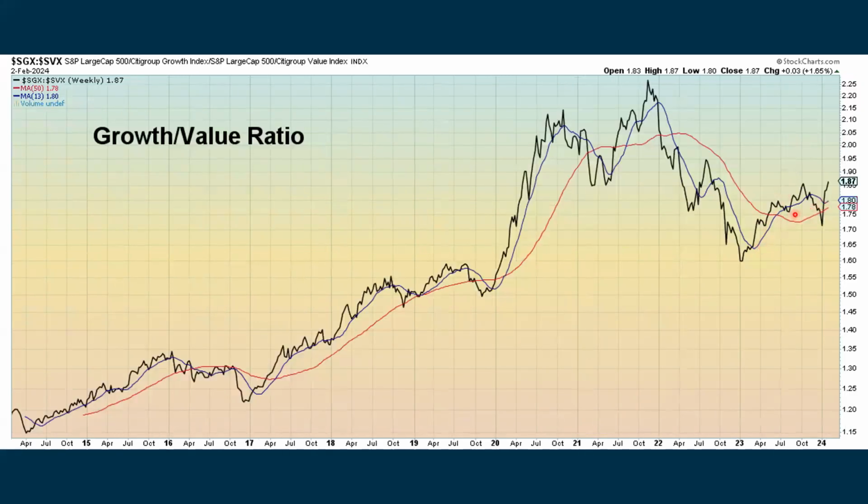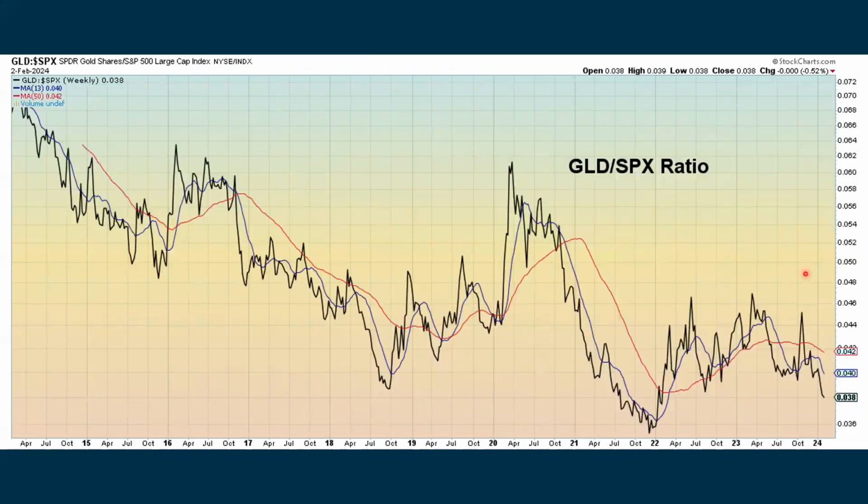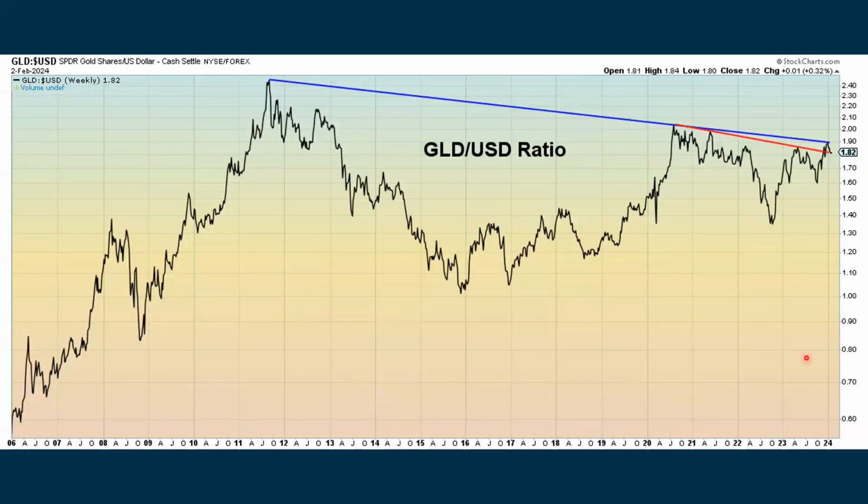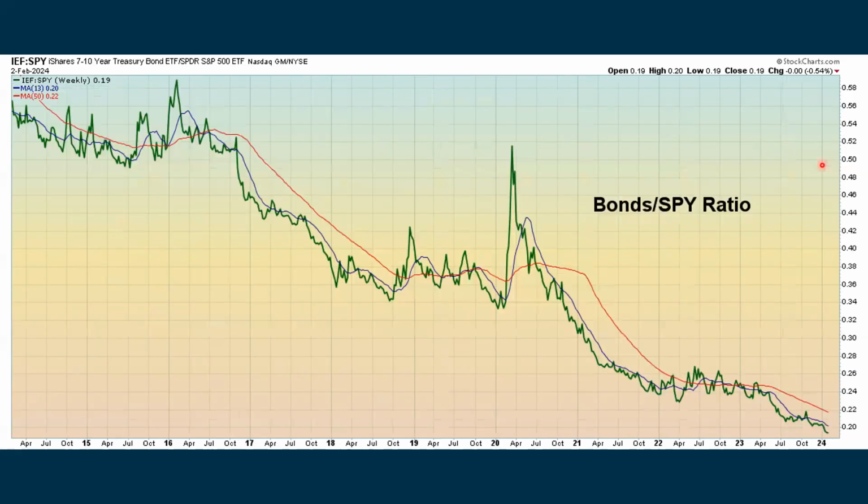Growth is showing some improvement when compared to value, and that's what we want to see if we're positive on the market. Gold continues to underperform the S&P 500. And when we look at gold versus the dollar, as the dollar's been going up, gold has been under pressure. So that's why we're backing off of this blue trend line.